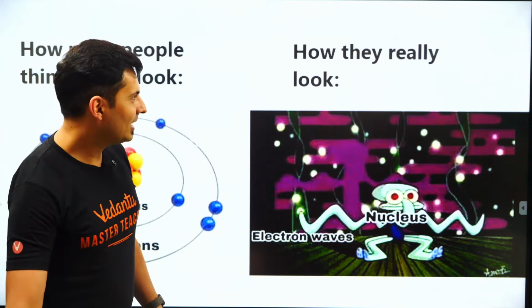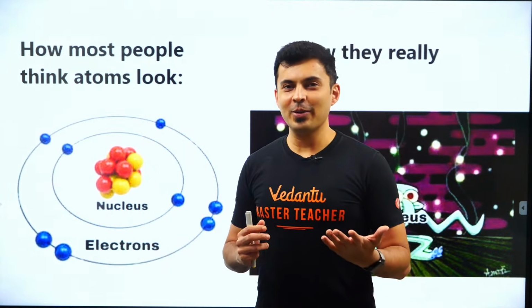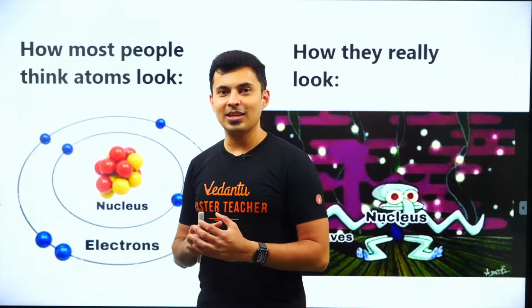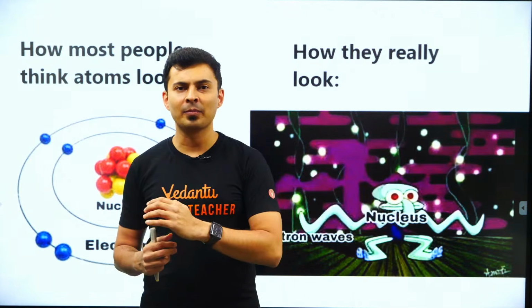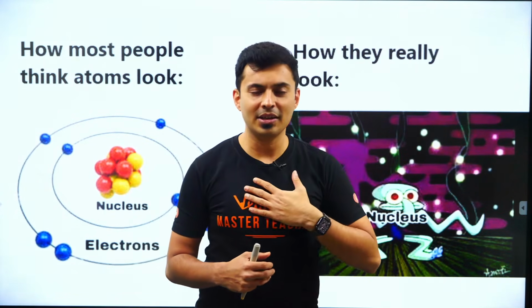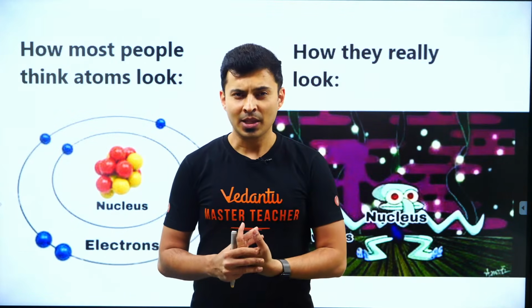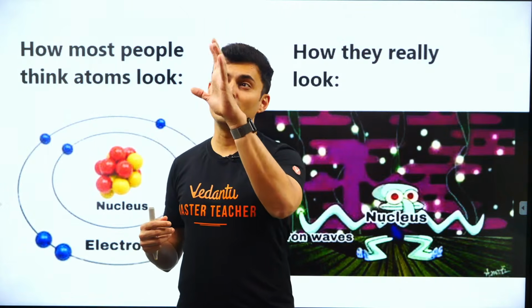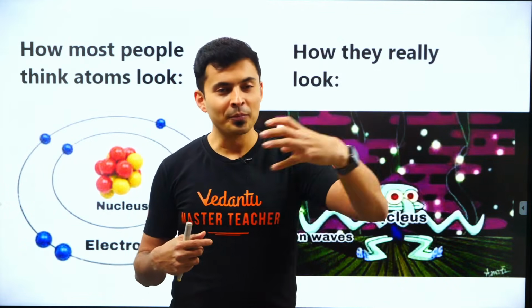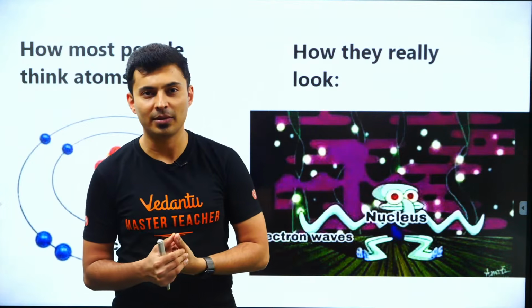Now let's talk about atoms and atomic structure. Atomic structure is such a big topic and it has a big history. Every person has given their own version of what atomic structure is, like in some movies, one person says this is what happened, then they show from another perspective that this is what would have happened.